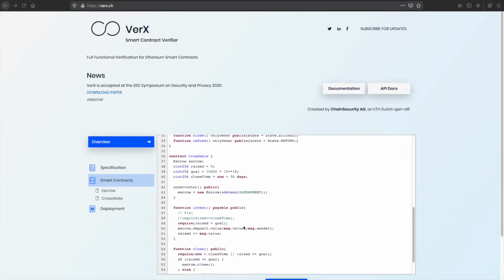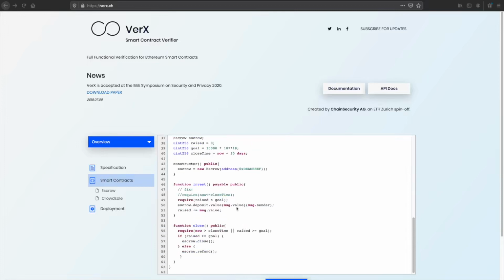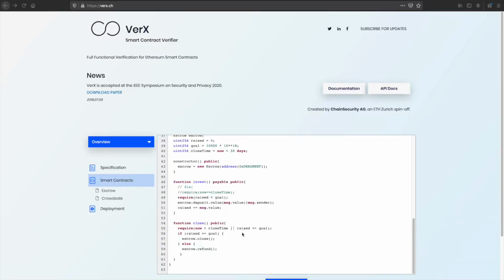It has two functions. The first function is the invest function that forwards money to the escrow contract. The second function is a close function that, depending on closing time and the amount of raised funds, can switch the escrow contract to one of the other two states, success or refund. Let's look at the specification of this application.